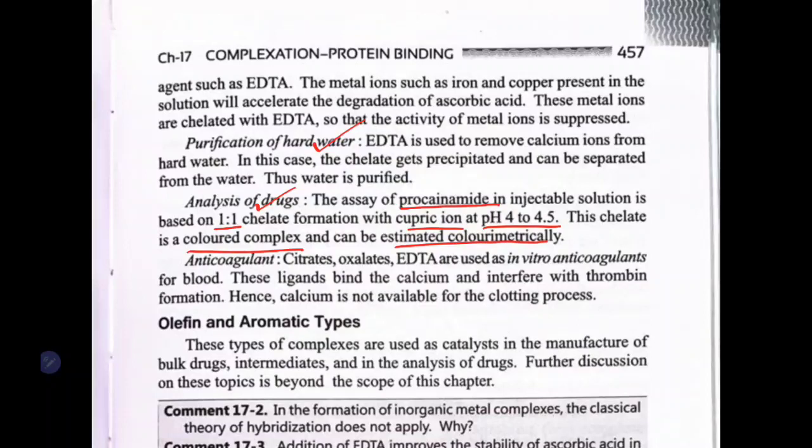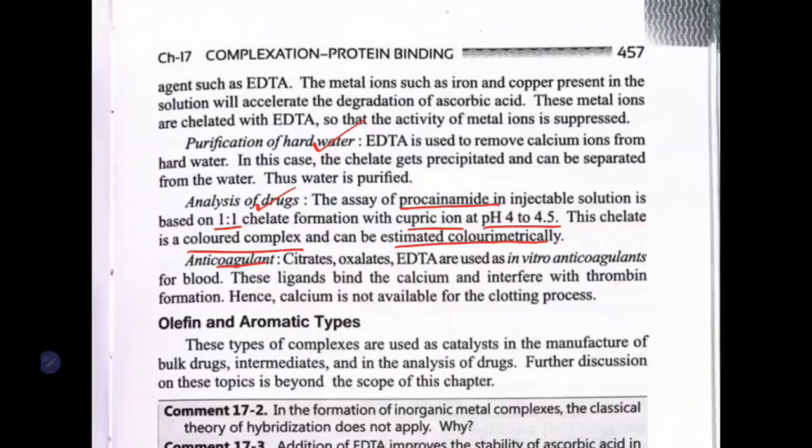What he wants to say is, if you want to get a 1:1 ratio of procainamide and cupric ion, you need to form a complex between them. How will you come to know after forming the complex? The ratio is 1:1 by knowing the color of your solution. When procainamide starts reacting with the cupric ion, the intensity of color will be less. As the complex forms with the ratio of 1:1, the intensity of color will be more. You can estimate this colorimetrically, that is what he is saying.